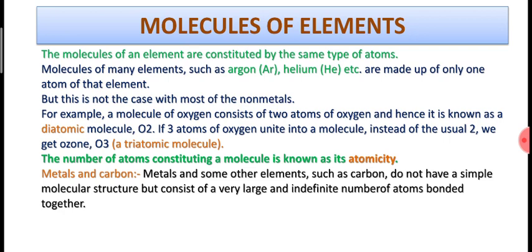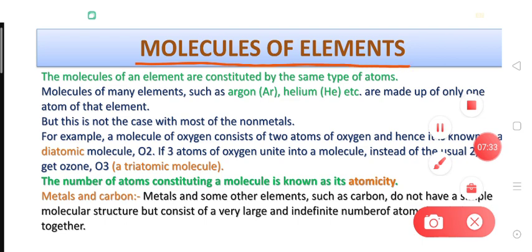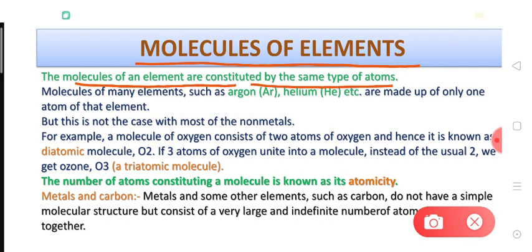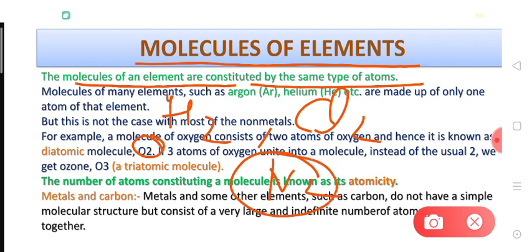Okay, now let's move on to molecules of elements. Dear students, molecules may be of two types. One is the molecule of an element, the second is the molecule of a compound, as we have discussed. The molecules of an element are constituted by the same type of atoms. For example, oxygen molecule, hydrogen molecule, chlorine molecule, nitrogen molecule, right? So you will see that a particular element's molecule consists of the same types of atoms.